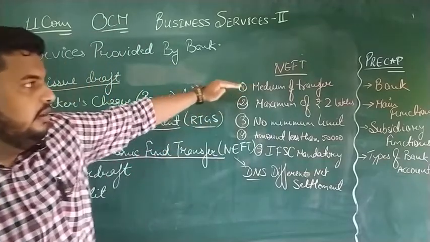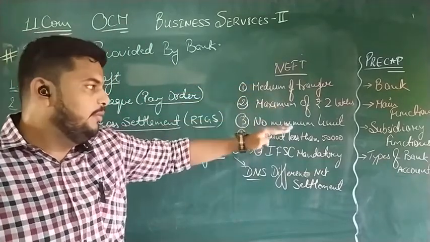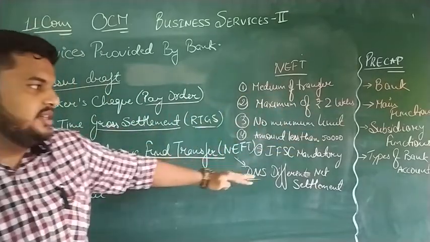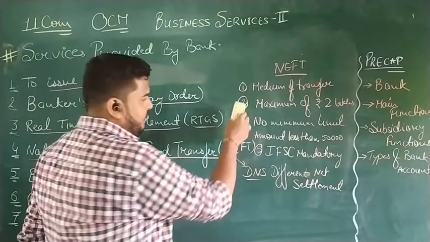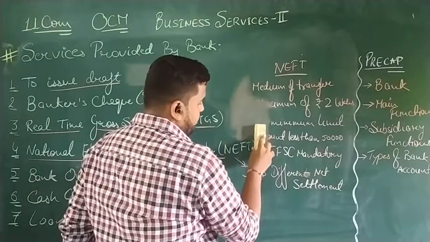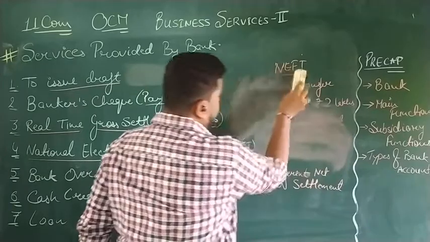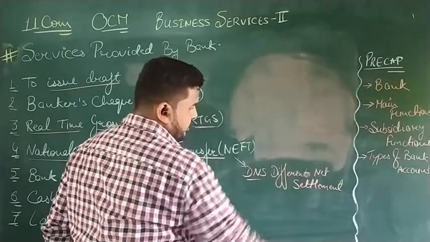This is clear. NEFT is a medium of transfer, maximum of 2 lakh, minimum no limit. Amount less than 50,000 can be remitted or transferred in cash. IFSC is also mandatory. So only those banks which have an IFSC number and are members of NEFT will be able to receive and transfer the fund. Now talking about NEFT, how NEFT works and what is DNS.